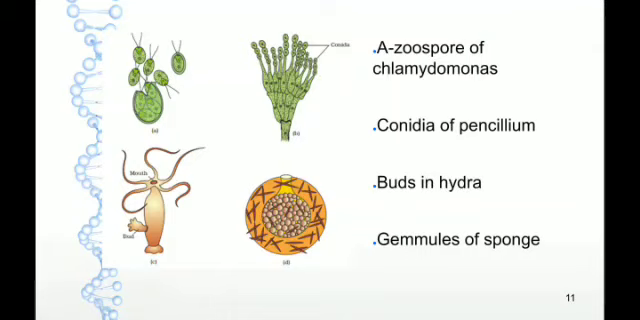In the second, Penicillium is a fungus and it reproduces through a special asexual reproductive structure, conidia. In C, it is Hydra and it reproduces through buds. That is, a small bud is produced from the parental body and first it remains attached to it and later it gets detached and becomes a new organism.